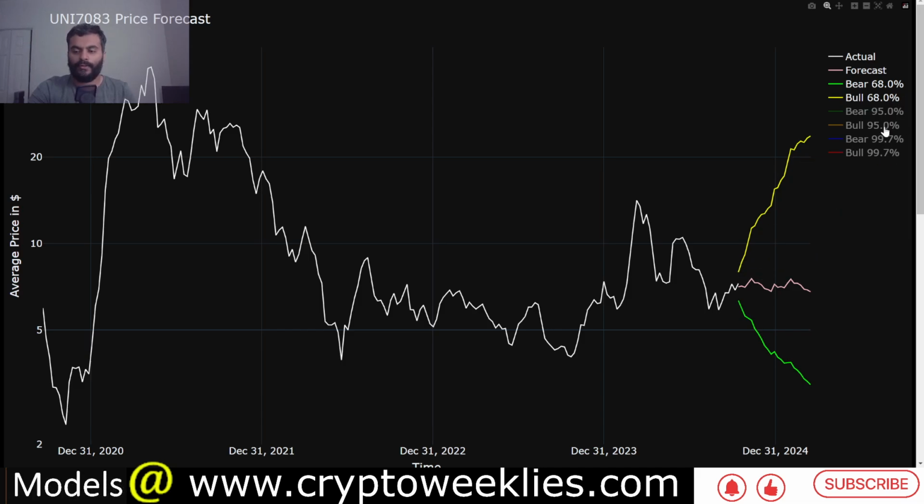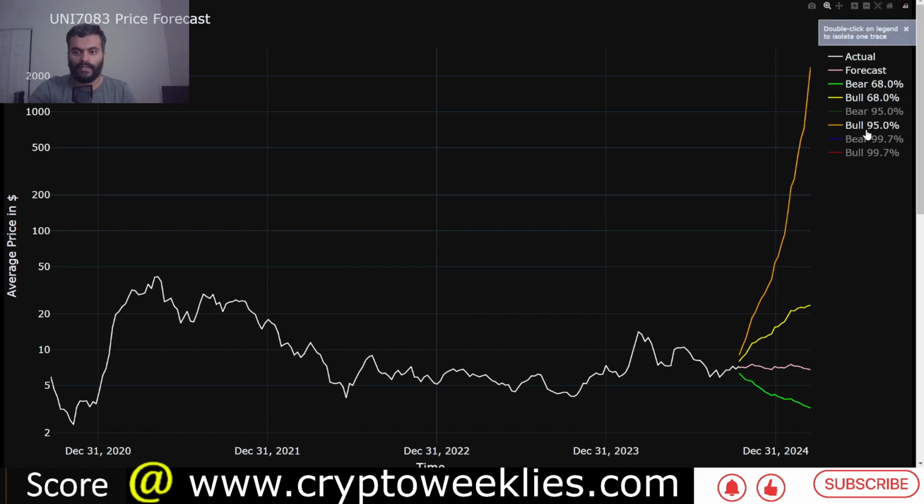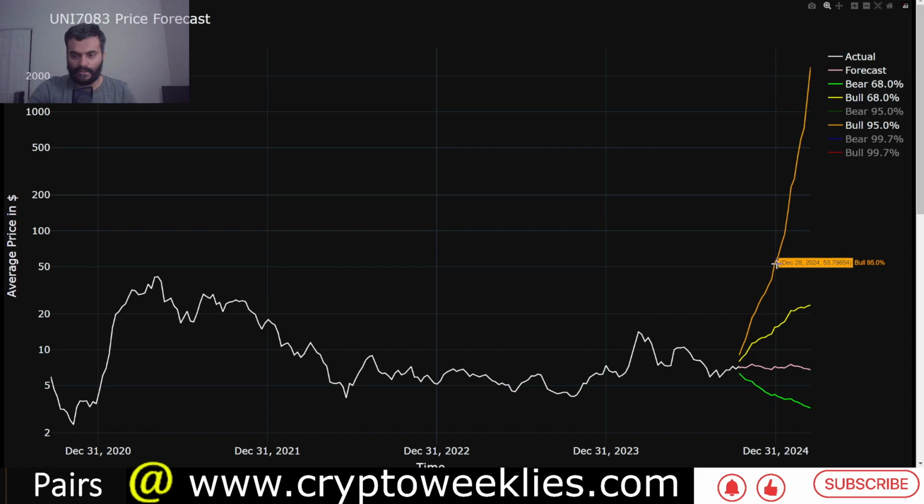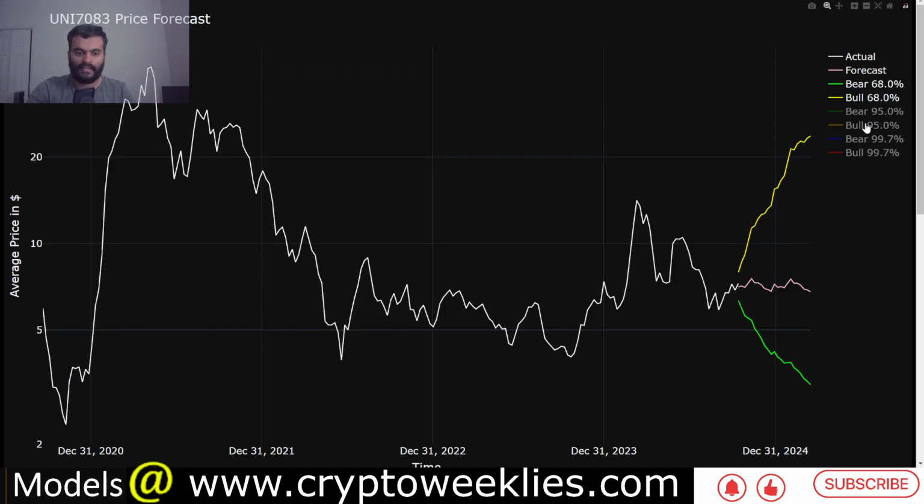If at any point the market enters the mania phase, that is the parabolic rise, this would be captured not by the yellow 68th percentile bull case, but by the 95th percentile bull case. Again, we are not in this regime. That regime would correspond to a price action close to $60 by the end of the year. As we move further out into the future, the prices become more and more unrealistic. This mania phase lasts for several weeks, not several months.